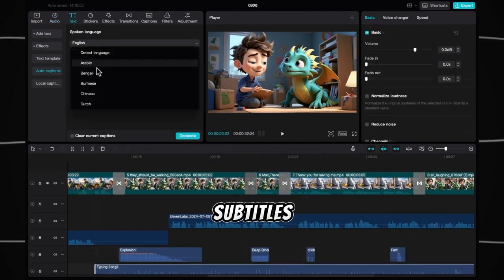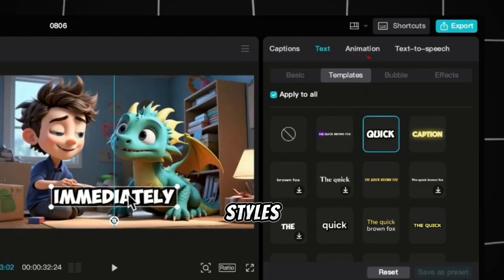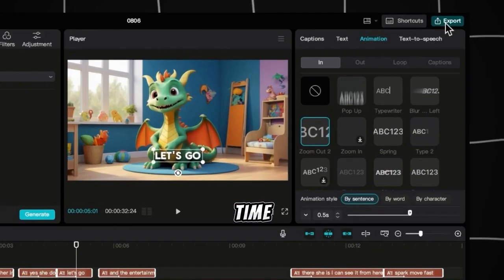Adding captions or subtitles is also a breeze with CapCut. Head over to the text menu, select Auto Captions, and browse through the various template styles. If you want to add some flair, click on Animation to give your text some movement. Our video is ready to go. It's time to export it.